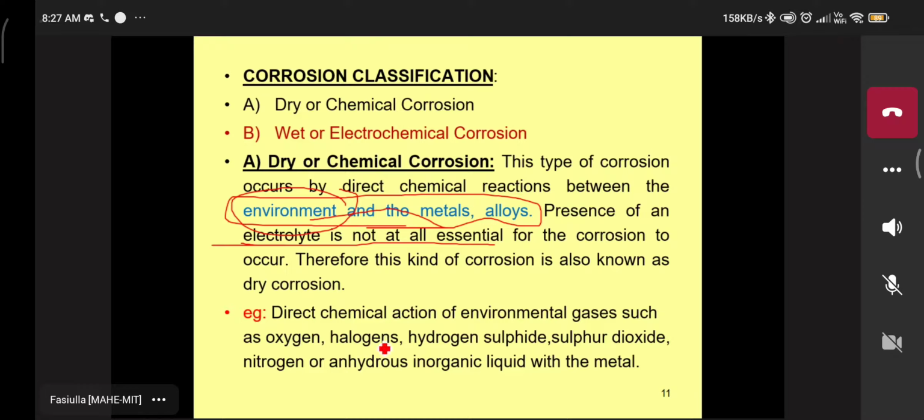So the dry corrosion is started by direct chemical reactions, such as which one? Oxygen in the given atmosphere, different types of halogens, chloride, bromide, or CCl4, or different types of gases such as hydrogen sulfide, hydrogen dioxide, then nitrogen, then anhydrous inorganic liquids with the different metals. Many more are there in the given atmosphere, which we do not see properly with our naked eyes. Those different types of gases can react with the metal or alloys. They start the metal corrosion. That corrosion is known as dry corrosion.